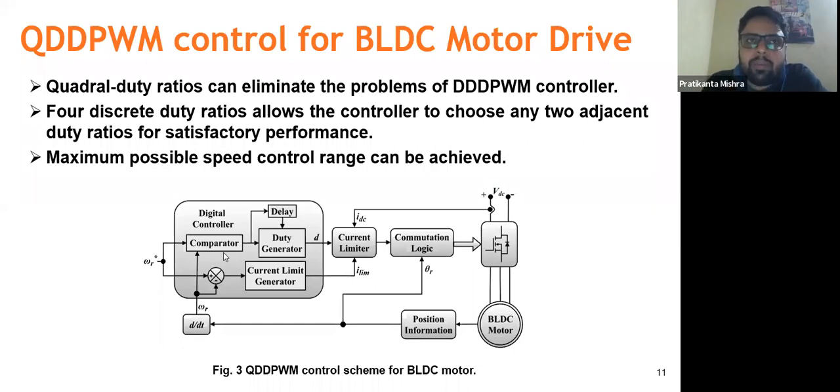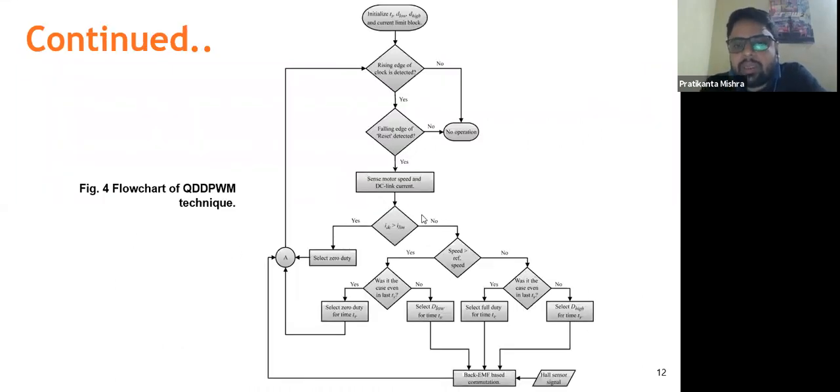If the speed is greater than reference for the present sampling time, and also for the last sampling time the same thing has happened, in that case, we'll just select zero duty ratio. Or if for the past sampling time the case was not like this and the speed was lesser than the reference speed, then we'll be going for D low.